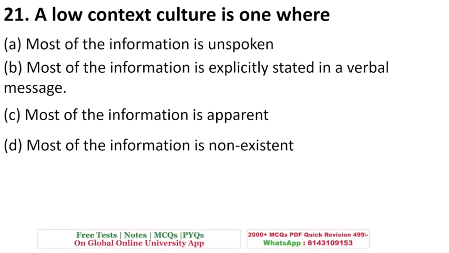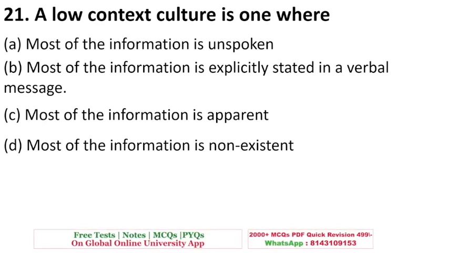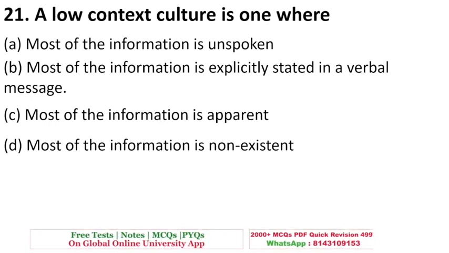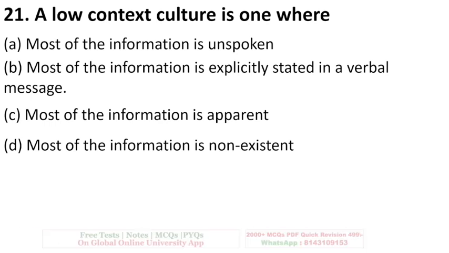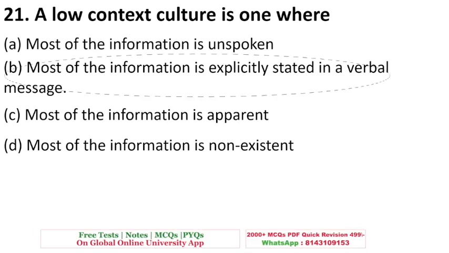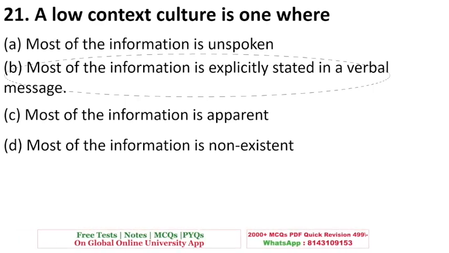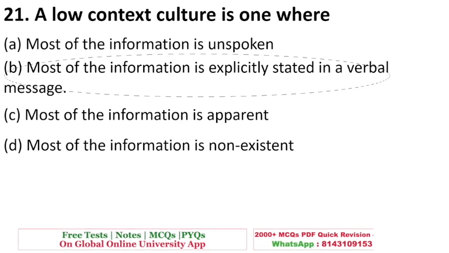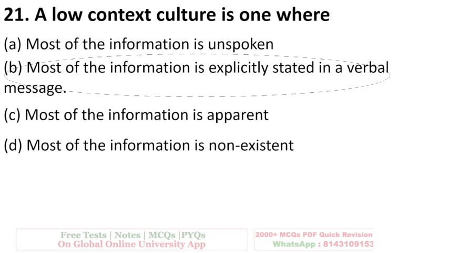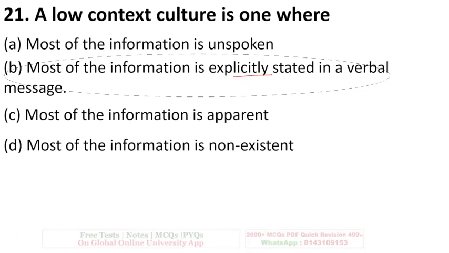Like there is a high context culture, which usually happens in India and Japan, while there is low context culture which usually happens in the US or European countries, where most of the information is explicitly stated. The sender and the receiver do not have a very personal bond between each other. They talk formally, all the information is explicitly stated.